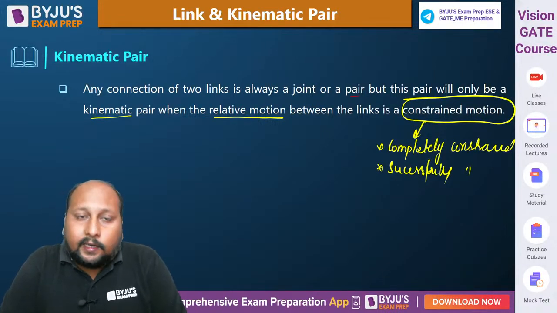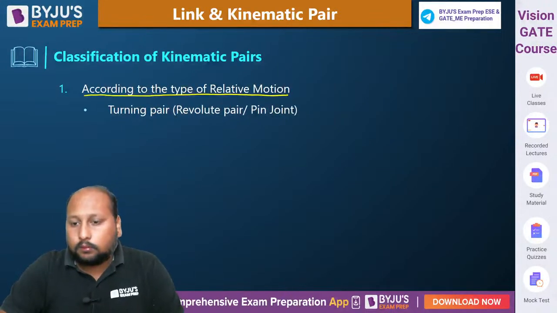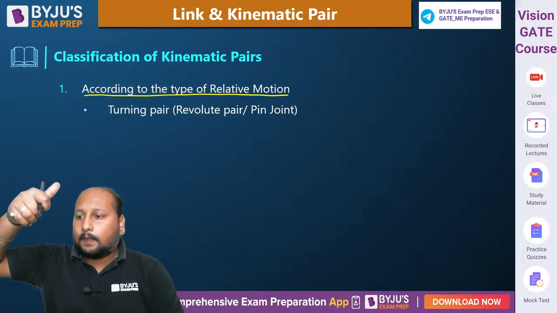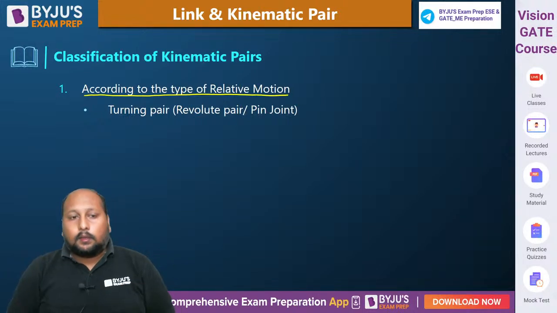Now we have classified kinematic pairs into different categories. Please do confirm. Clear now? Yes, Akhilesh. Okay. So according to the type of relative motion, we can classify.